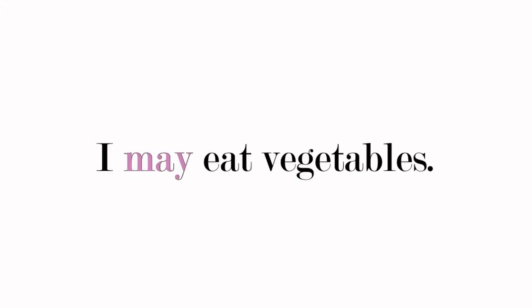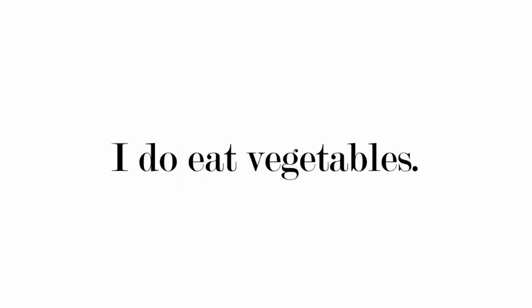An example with another modal verb: I may eat vegetables. May, my modal verb; eat, my main verb. And last, I do eat vegetables. Do here is an auxiliary verb and eat the main verb because again, the meaning is on eat, not on do. When I say "I do eat vegetables," do gives me a different aspect to the eating here. It's like I emphasize that I actually eat vegetables. Yes, I do eat vegetables.